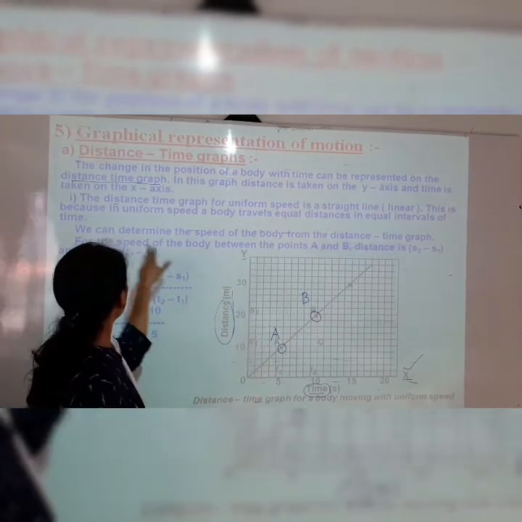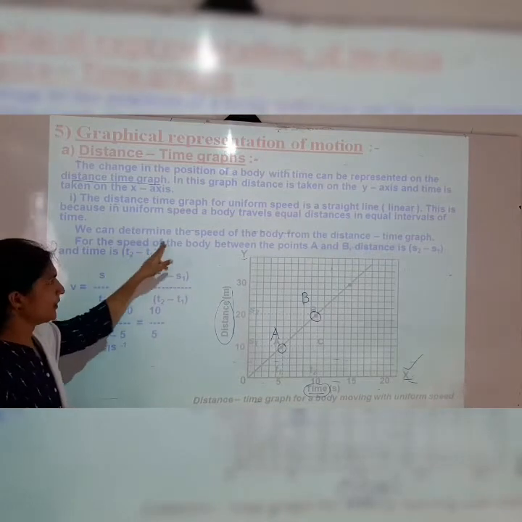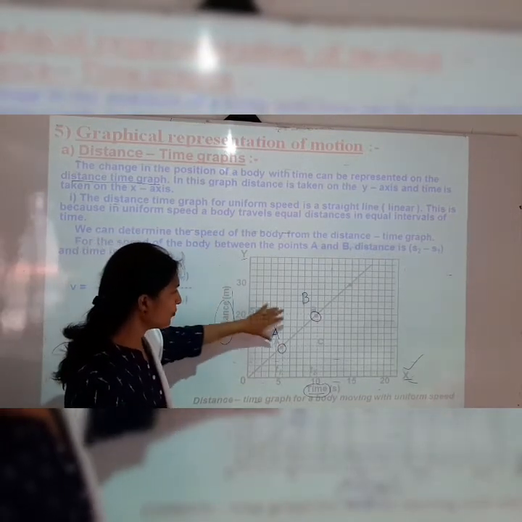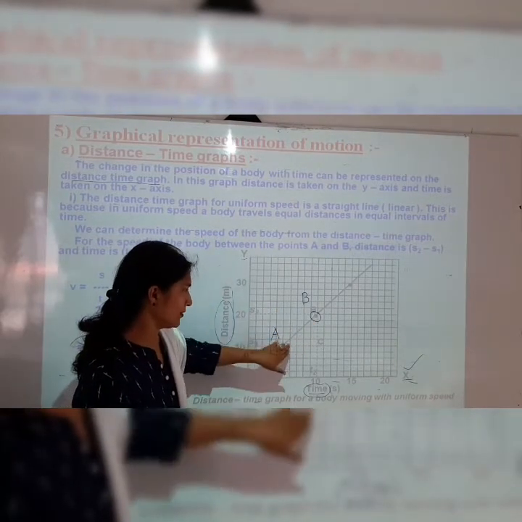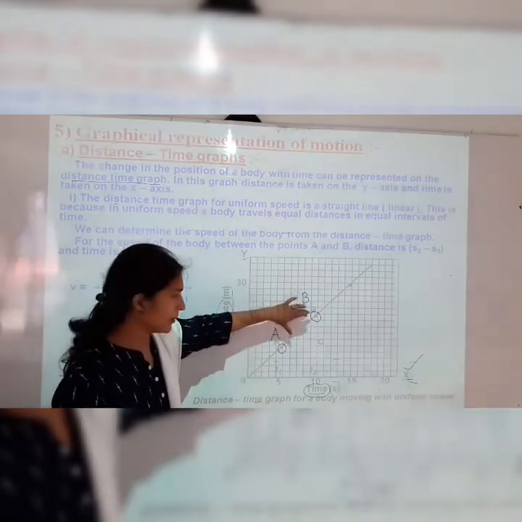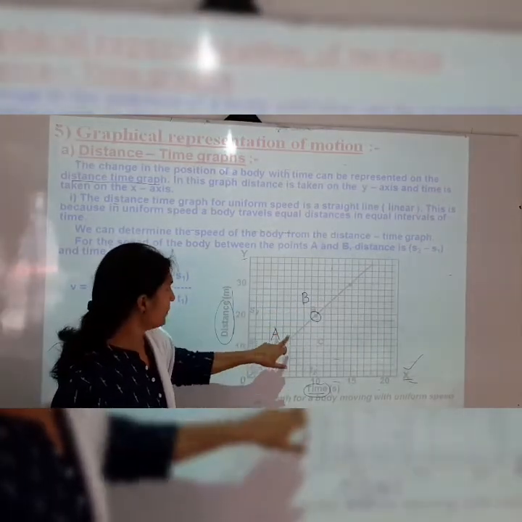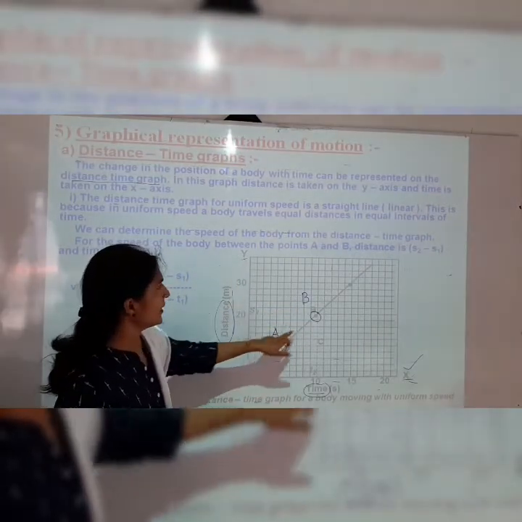The body is between these two points A and B, and we want to calculate the speed of the body between points A and B.